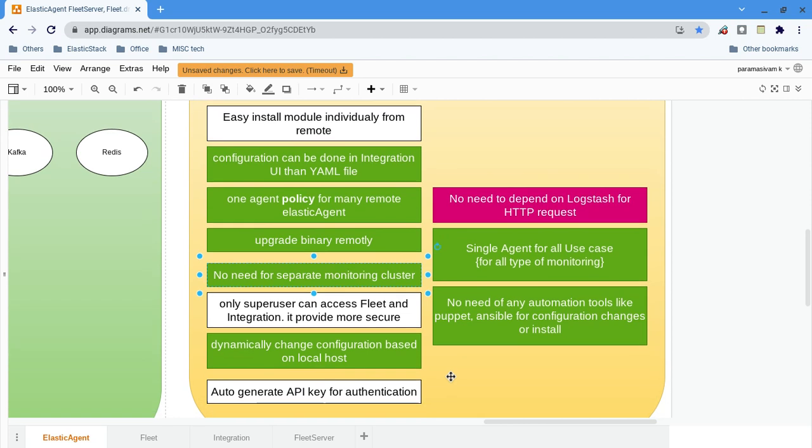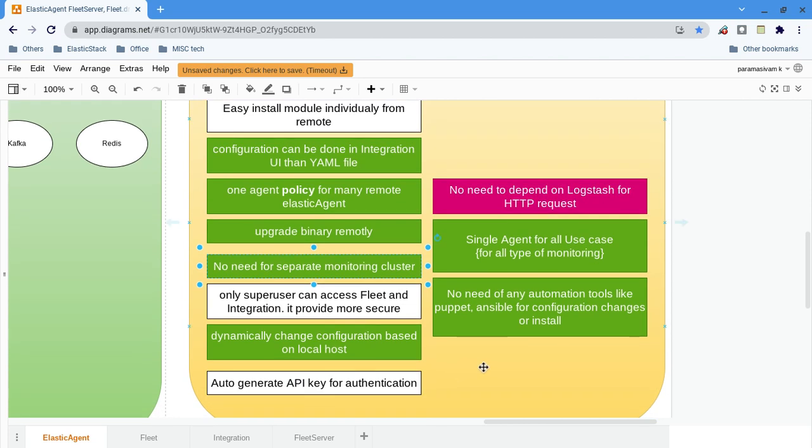Then one more thing: we no longer need a separate monitoring cluster. That is very good. Usually, let's say we have 100 installations of Metricbeat or Filebeat. We have to check if any of the beats stopped, is hanging, or is not running.